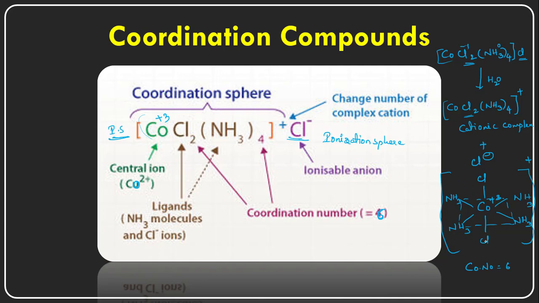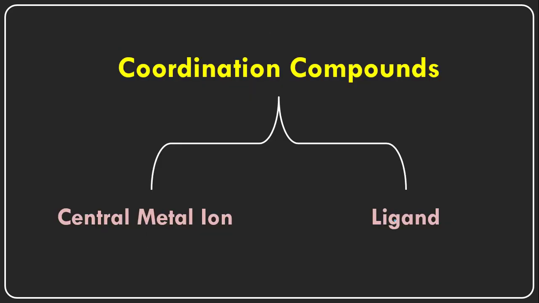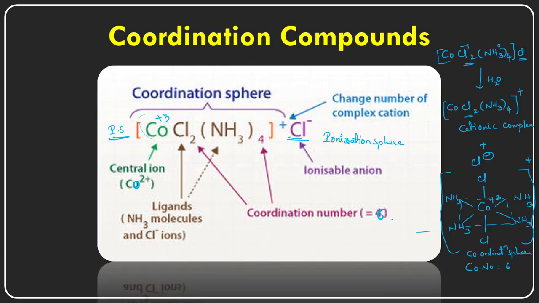And whatever is inside the square bracket is called the coordination sphere. And outside the coordination sphere, whatever is outside, that is called the ionization sphere. The ionization sphere is on the left side of the square bracket as well as the right side of the square bracket also.